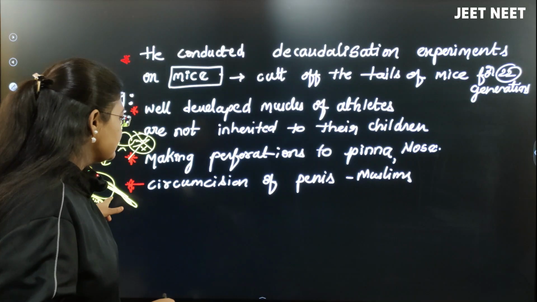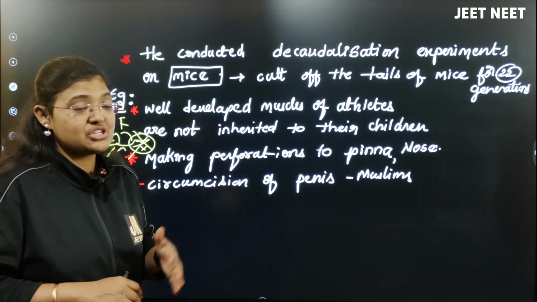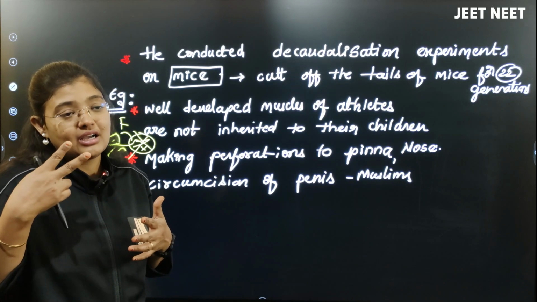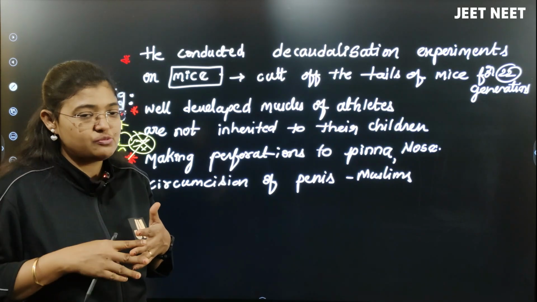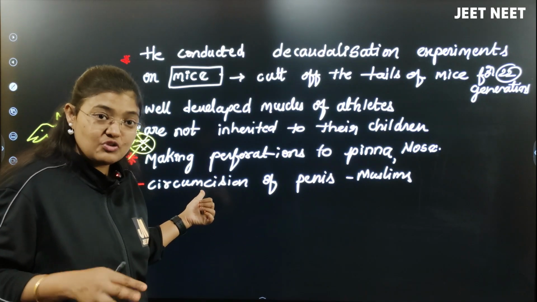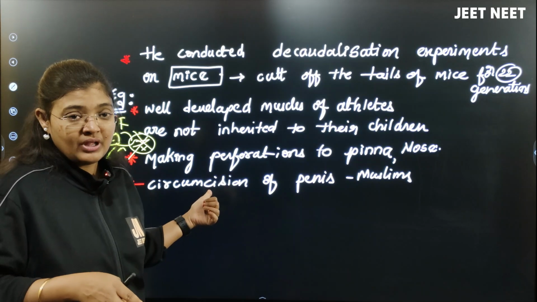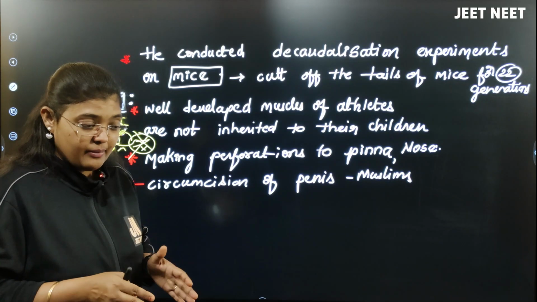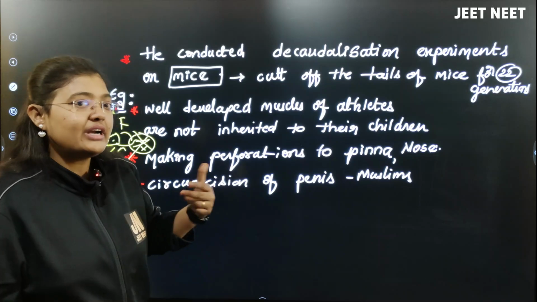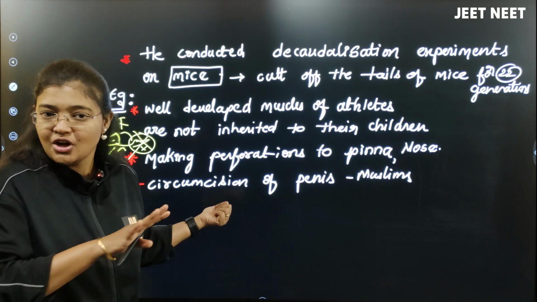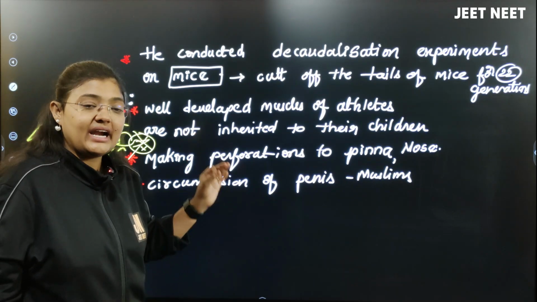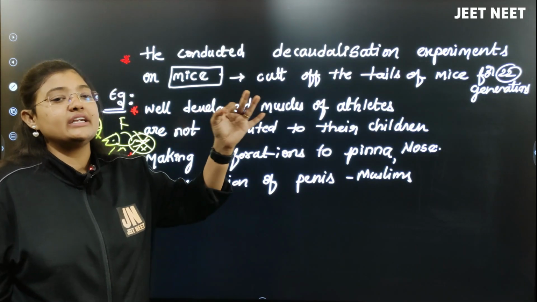Even in the same case, circumcision of the penis in the Muslim tradition, as you know, Muslims cut the glans penis region, the foreskin. That's what we call circumcision of the penis, which is their tradition as being Muslim. Then the parent who has done this, will the offspring who are produced be circumcised? No, right? All these are acquired characters. So acquired characters are never inherited.